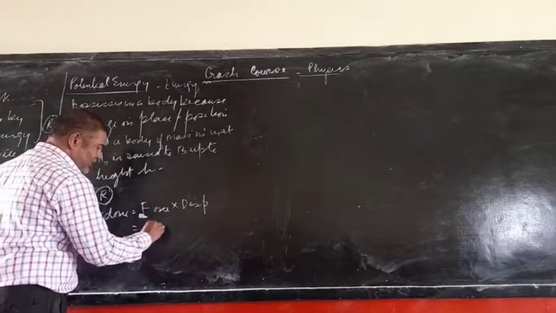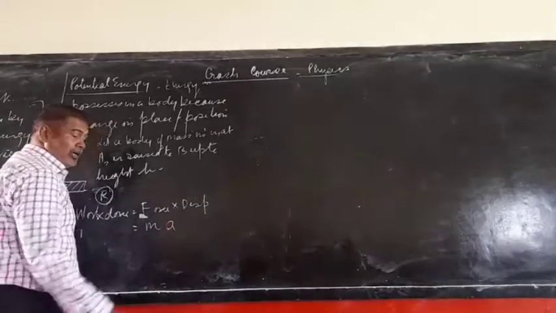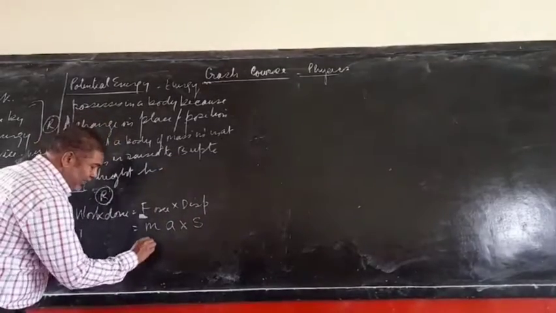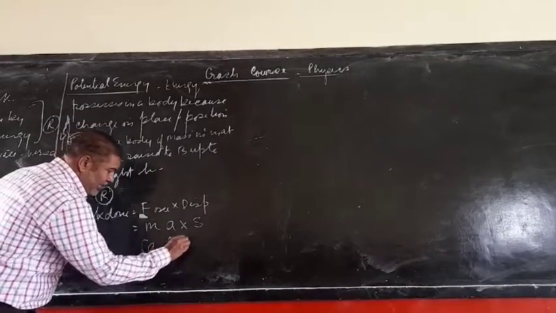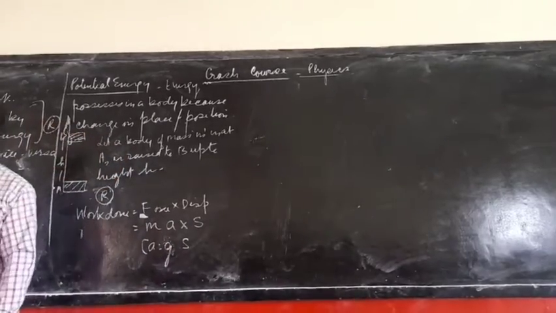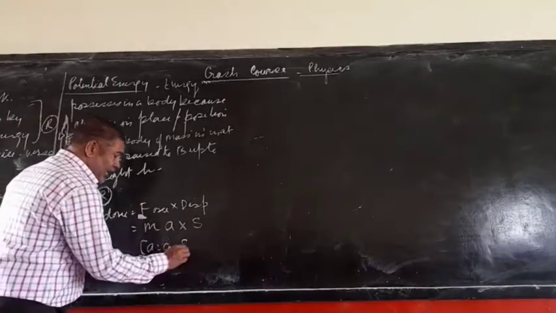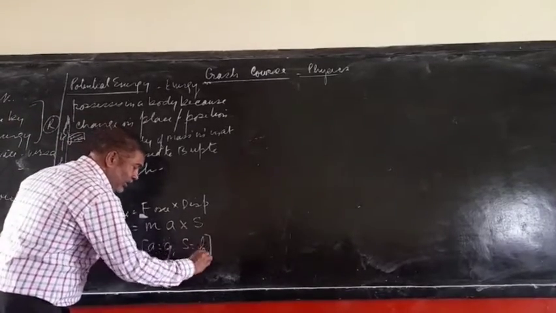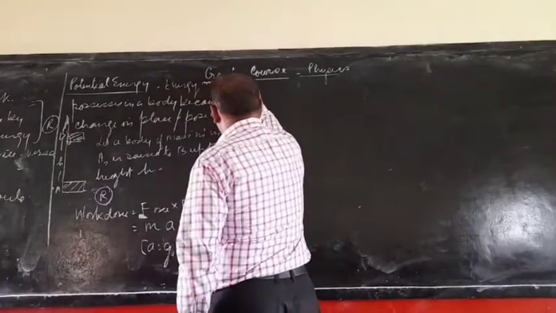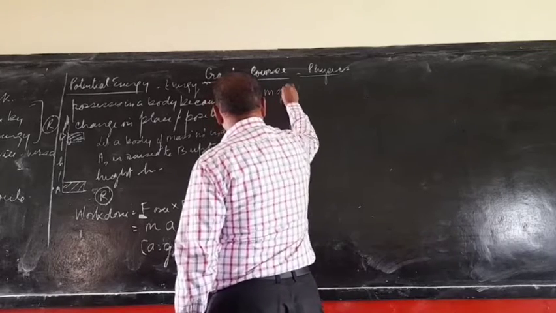displacement, and from the second law of motion, force is equal to m into a, and displacement is equal to s. Here a is equal to g, because the body has been raised against the gravity, and s is equal to vertical height. So then you have to write here work done is equal to mg into h.